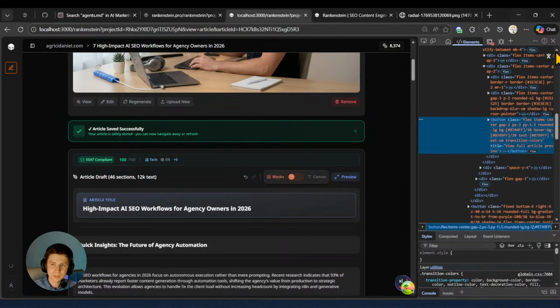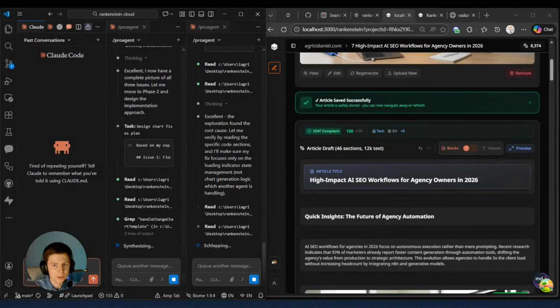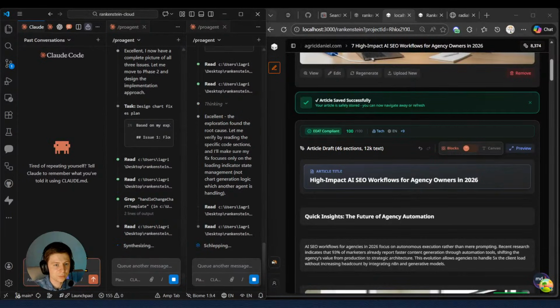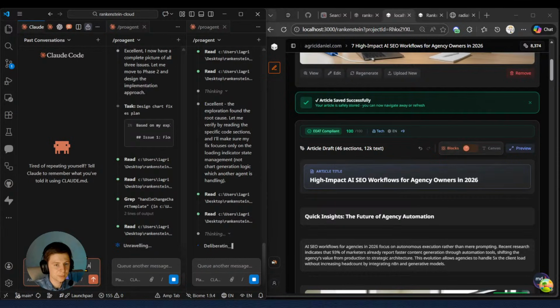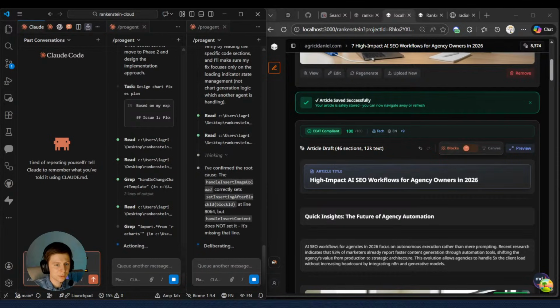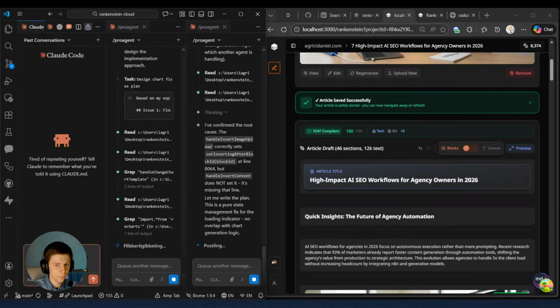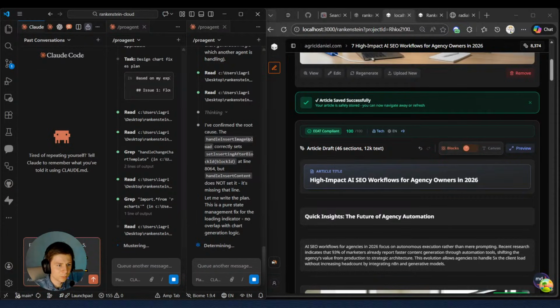Copy element, going back, closing, pasting. So element, preview, in step 5, article draft, new article creation, article preview. Element, boom.